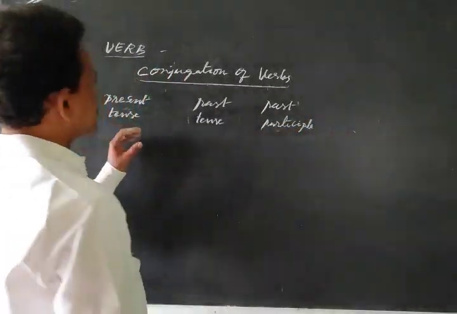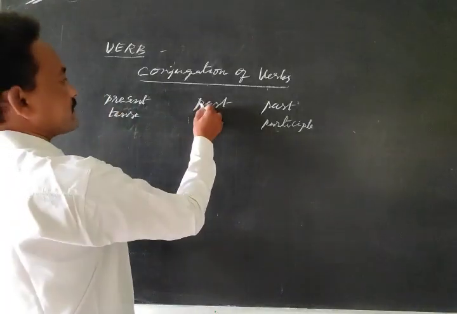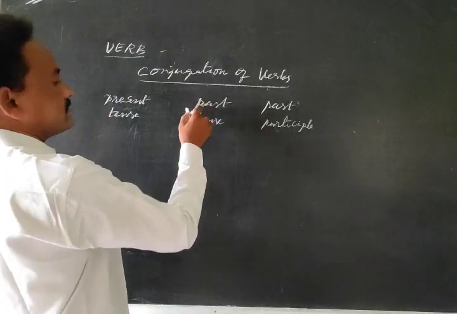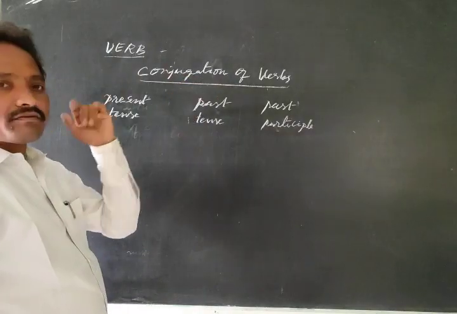See these three parts; this relates to tenses, actually, and to conjugation of verbs.